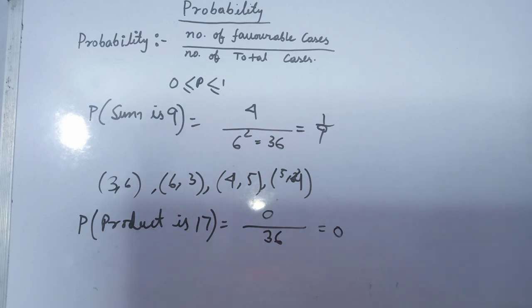Okay, so there are lots of problems based on dice, and in the next class we discuss some probability problems from set theory, then some problems from permutation and combination, and different types of problems from infinite GP series. Okay, so this is our basic probability class.